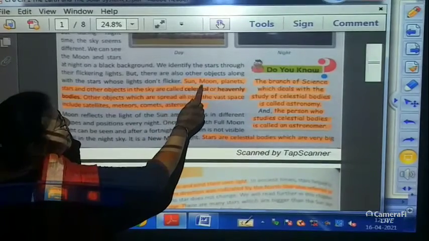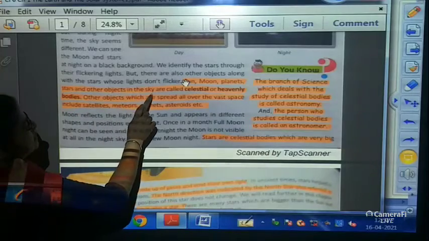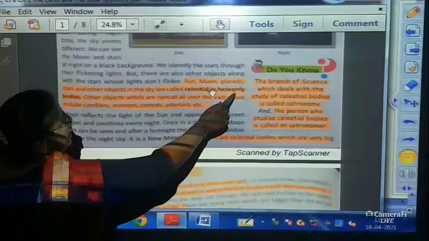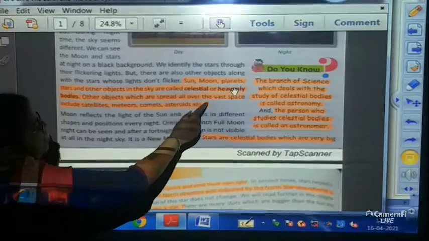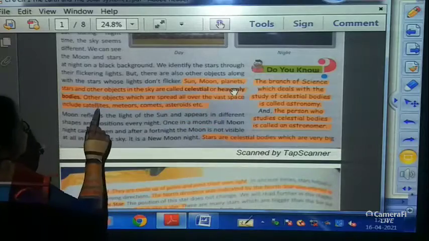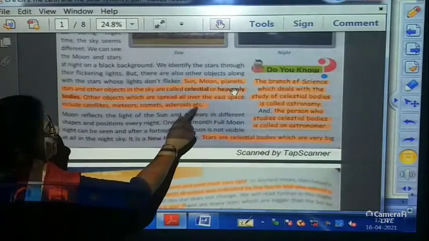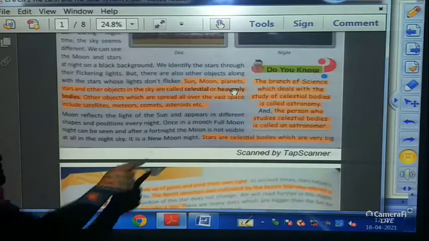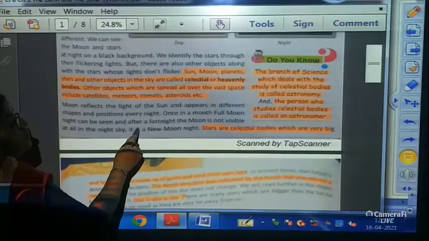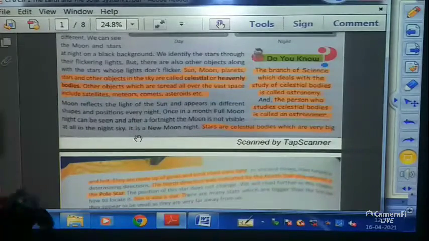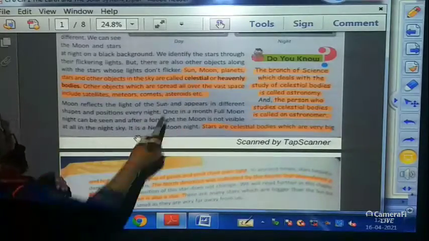Other objects which are spread all over the vast space include satellites, meteoroids, comets, asteroids, etc. Now children, these are all included in the celestial bodies, that is the heavenly bodies. You can get a question from here: what are heavenly bodies? Your answer will be the same as the celestial bodies.